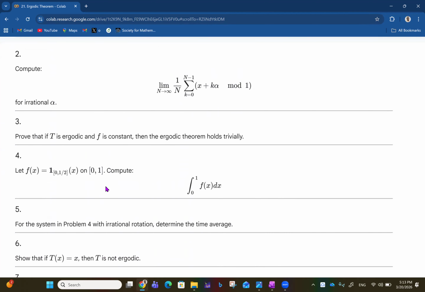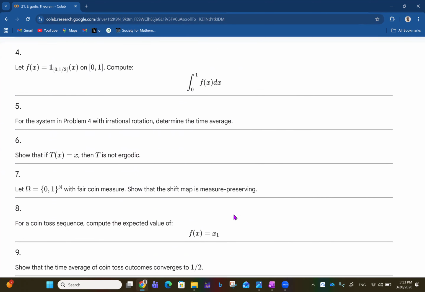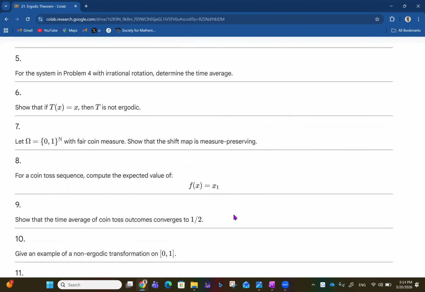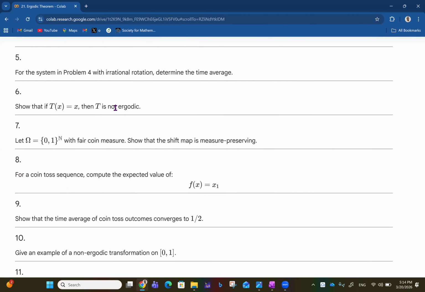So here, let f(x) be this, and compute the integral of f(x) dx, all that. So for the system in problem 4 with irrational rotation, determine the time average. So you want to go through all this one after the other. So this is not ergodic. This is the one we just saw now.